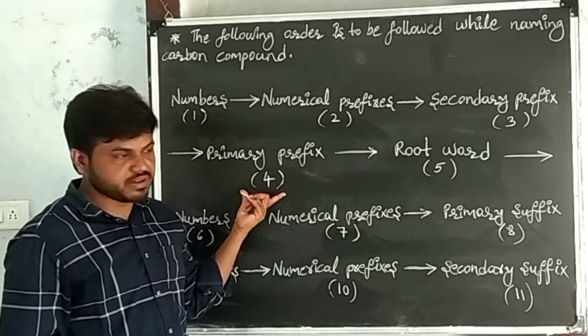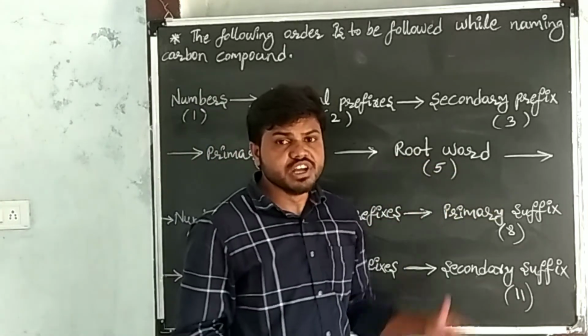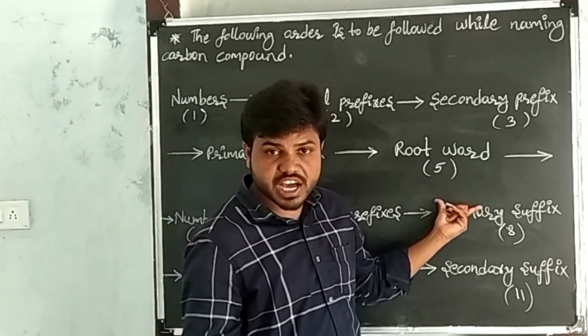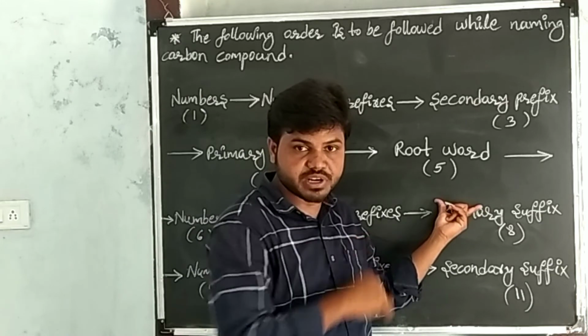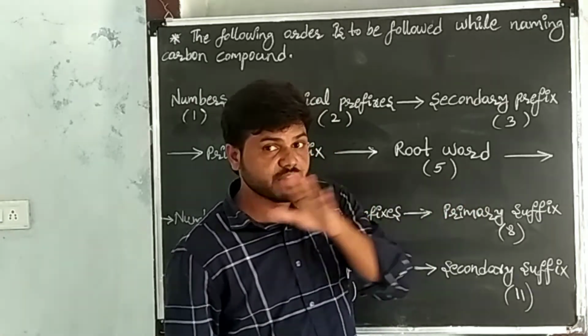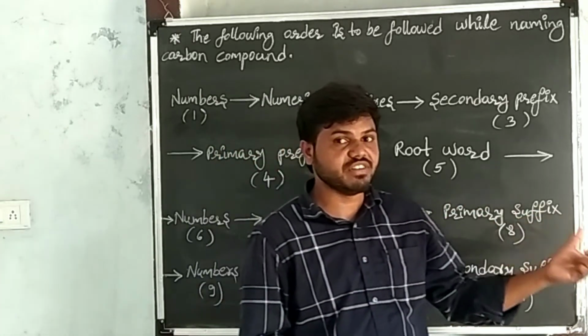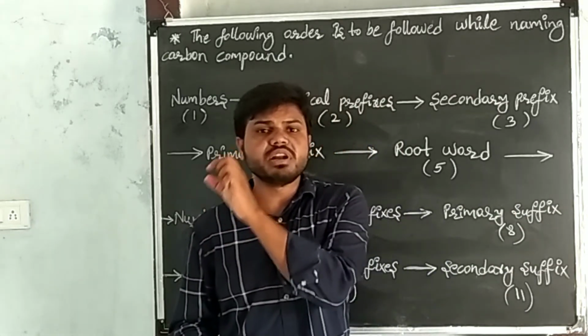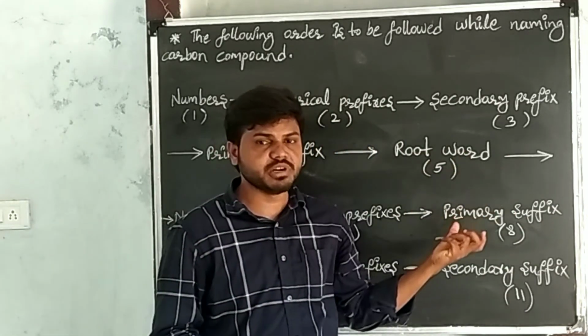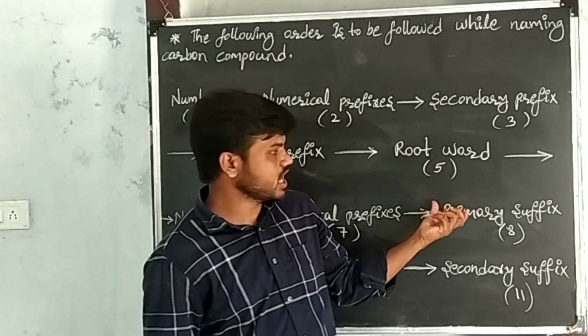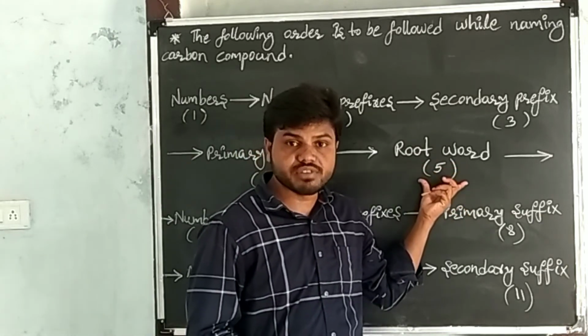After writing the primary prefix, go to the root word. Root word means what here? The number of carbon atoms present in the given carbon compound. Count the number of carbon atoms present in the given carbon compound. After counting the carbon atoms, write the root word of carbon atoms.